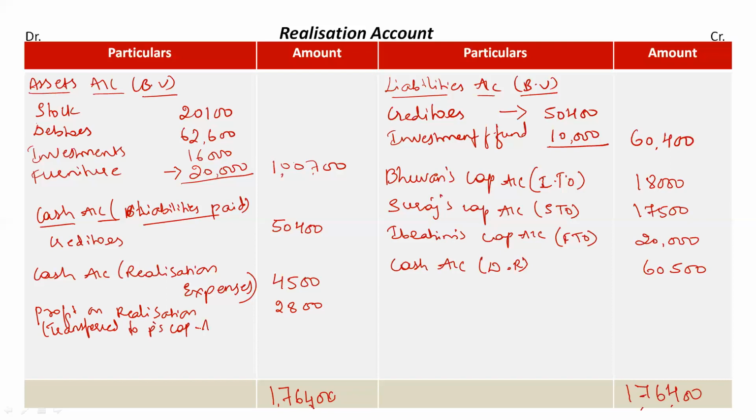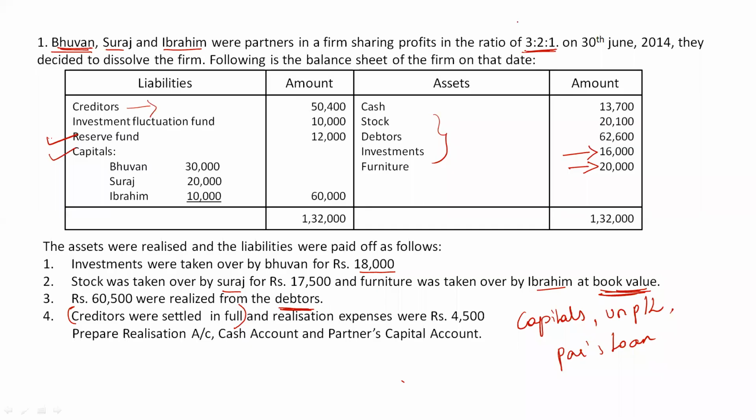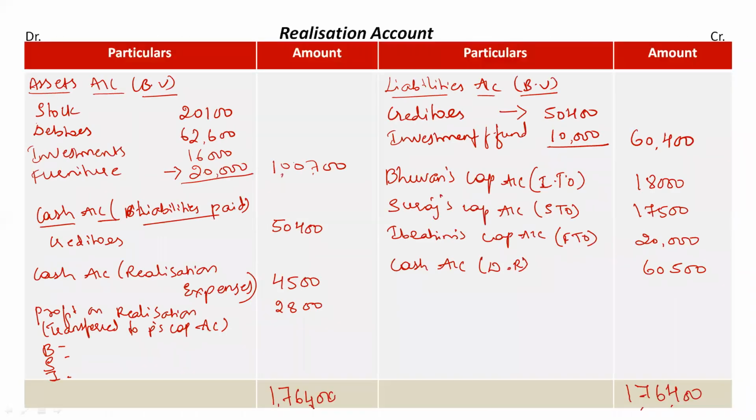So who are the partners here? Bhuvan, Suraj and Ibrahim. If we divide the profits according to their ratio, the ratio given in the question is 3:2:1. So Bhuvan will get rupees 1,400 as profits, Suraj will get rupees 933 as profits, and Ibrahim will get 467 rupees as profits.